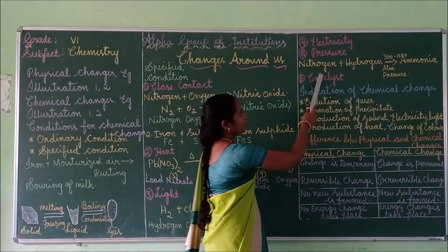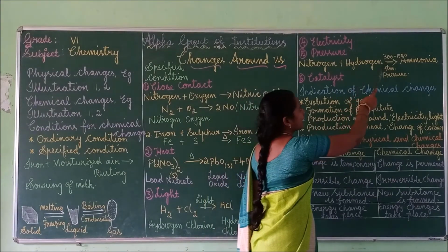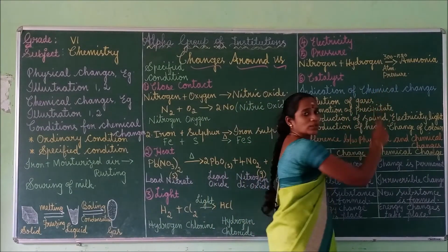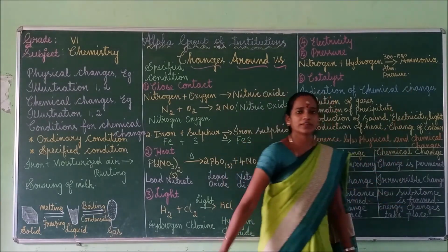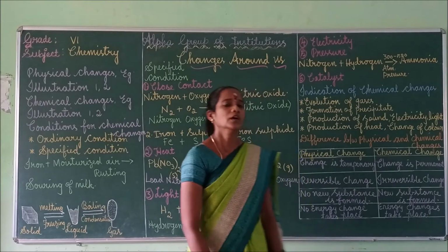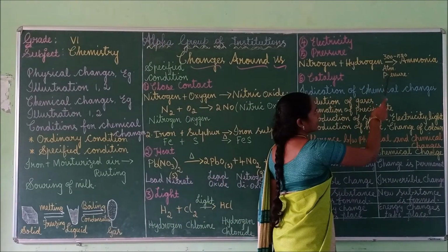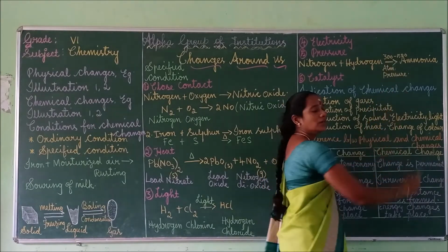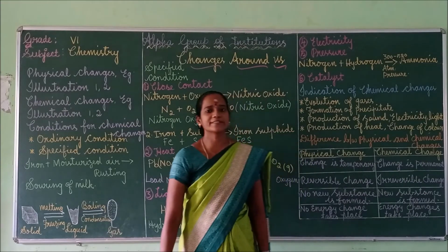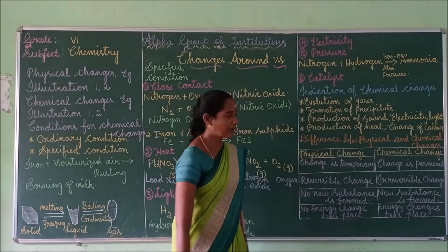See here, nitrogen, when it reacts with hydrogen at 300 to 500 atmospheric pressure, forms a new product, ammonia, that is NH3. So pressure is also important.